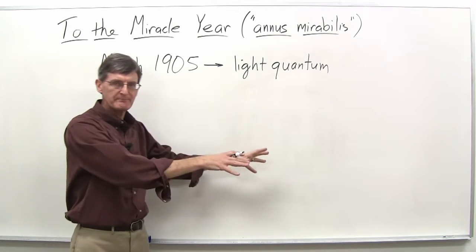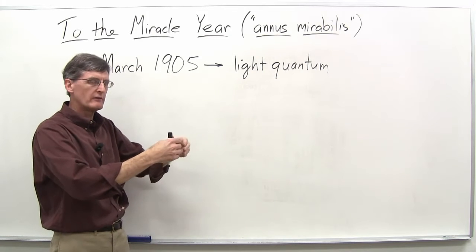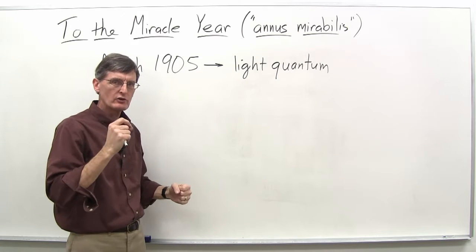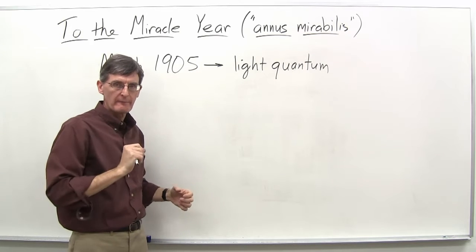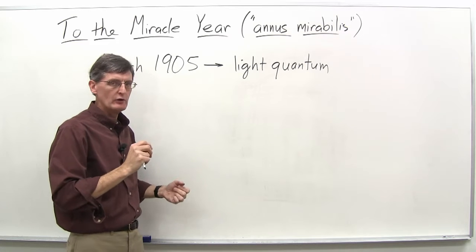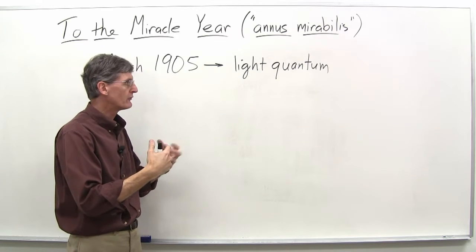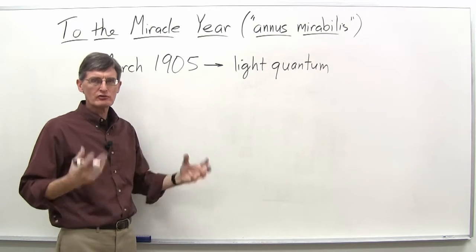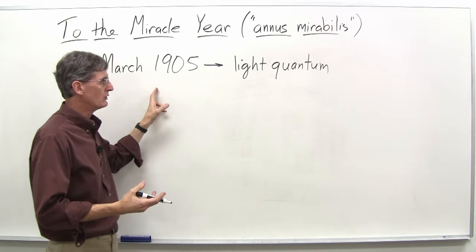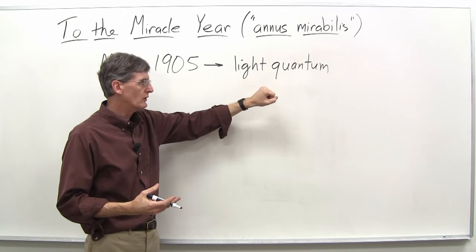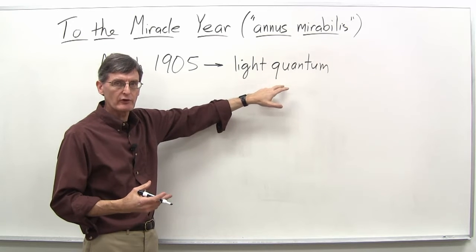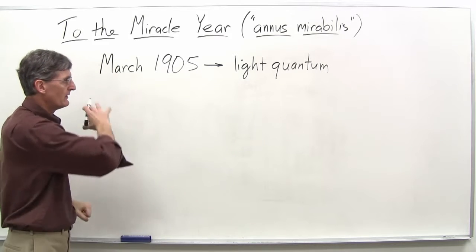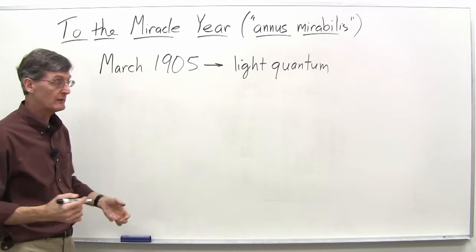Well, he said, I know all that, but you know what? The wave theory of light really deals with light as it's traveling. We're not quite sure what happens when something emits a wave of light, a light wave, or absorbs light. And so this is what he was dealing with at this point. He essentially called it a heuristic proposal. He said, let's just try it and see what happens. And using this idea, he was able to show that some experimental results that couldn't otherwise be explained were explained by his idea. So the idea of the light quantum, that's in March.